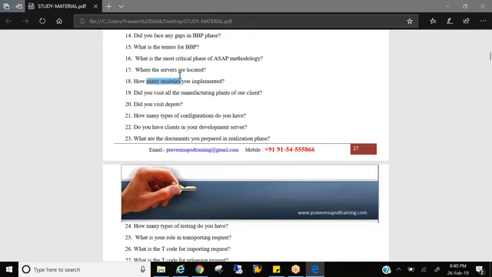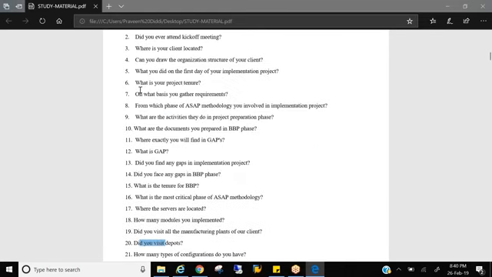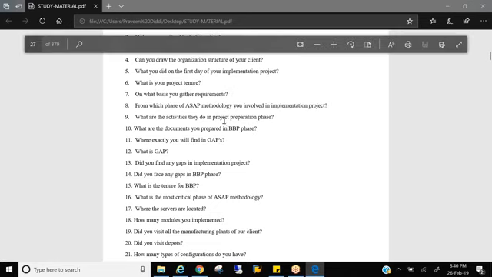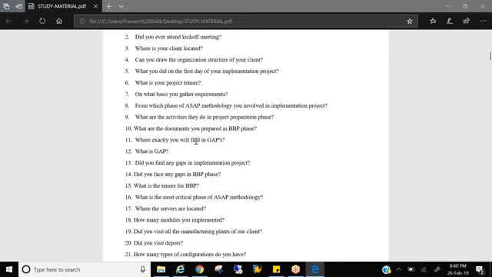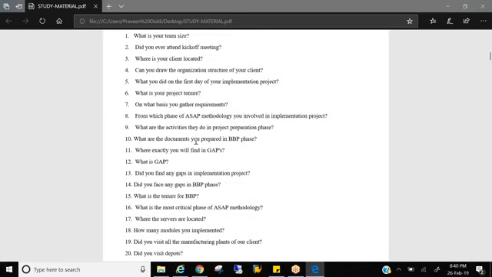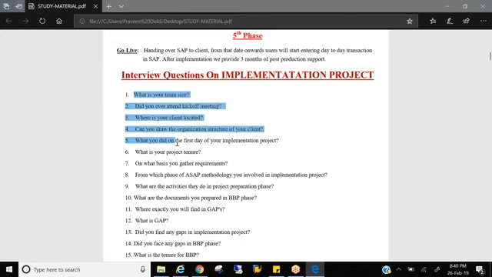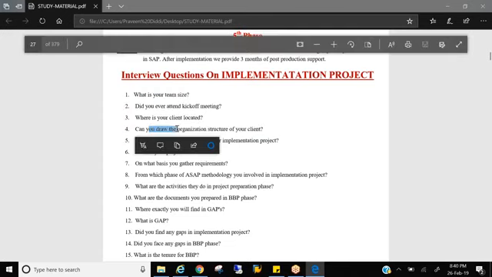How many modules did you implement? Did you visit depots? What is your project tenure? On what basis did you gather the requirements? What are the activities we do in the project preparation phase? What is the gap? Like this, lots of questions. You will not have answers for these questions here. The idea is, once you read the topic and attend the session, you should be in a position to answer. If you're not able to answer any question, let me know, I'll give you the answer.